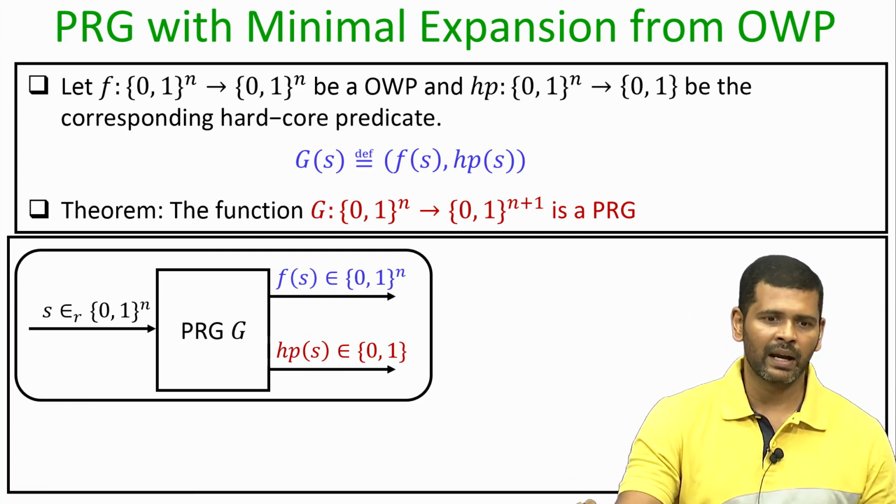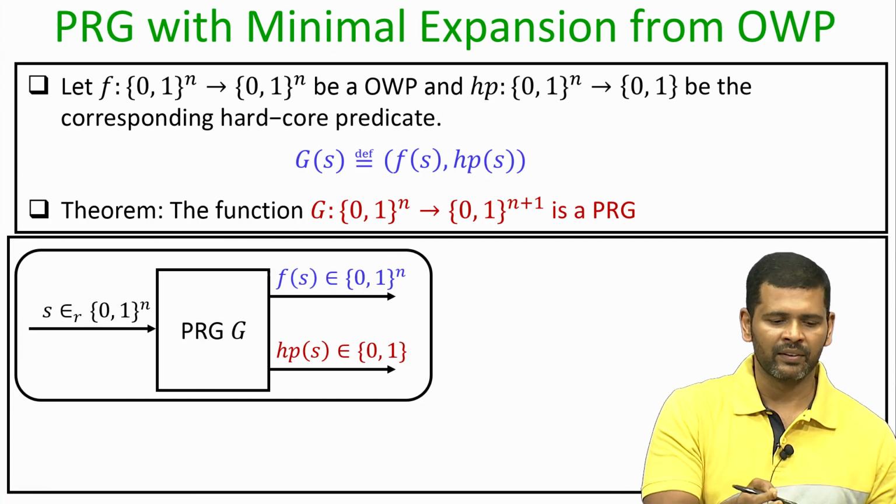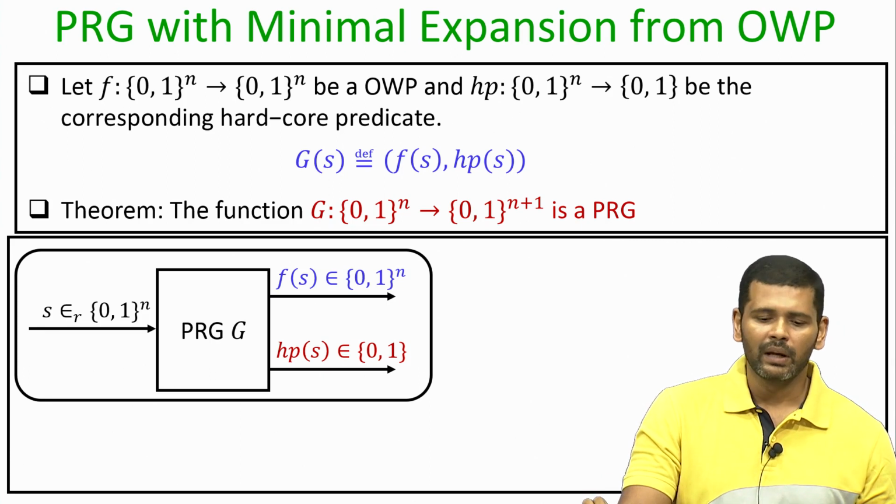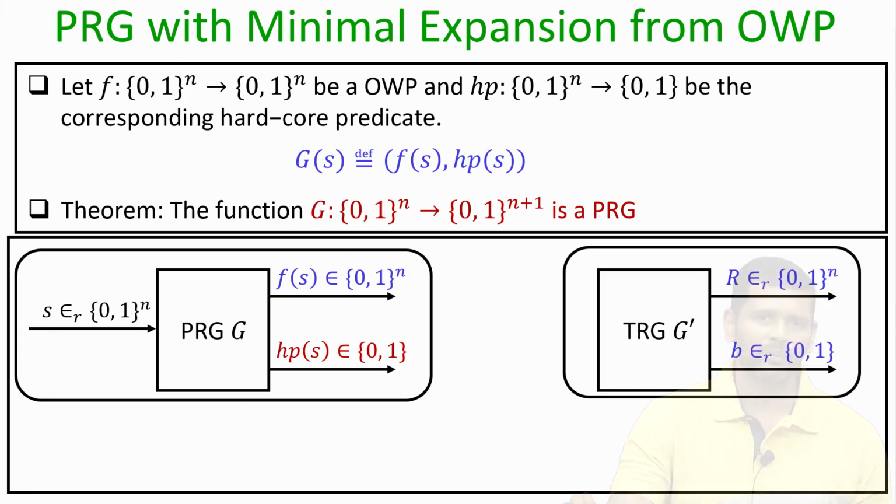So, pictorially this is your algorithm G. You take the input of size n, which is a uniformly random bit string, and you produce a bit string of length n plus 1, and we want to prove that this algorithm G is a pseudo random generator. Namely, we want to prove that the output of this algorithm G is indistinguishable from the output of a true random number generator, say G dash, which also outputs strings of length n plus 1, where the algorithm G dash differs from the algorithm G in the sense that all the n plus 1 output bits of G dash are uniformly random and independent of each other, whereas the outputs of algorithm G actually depend upon the input s.